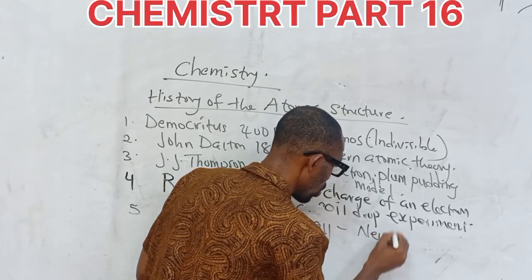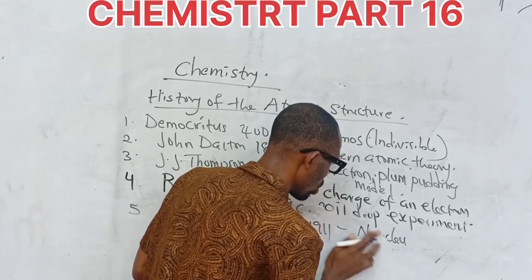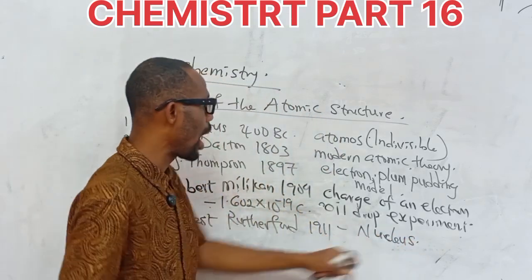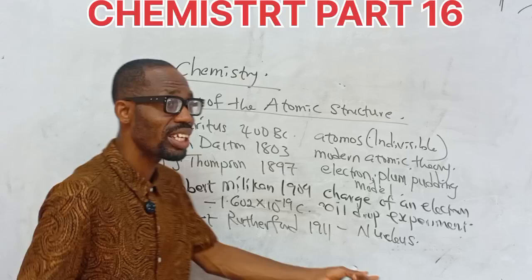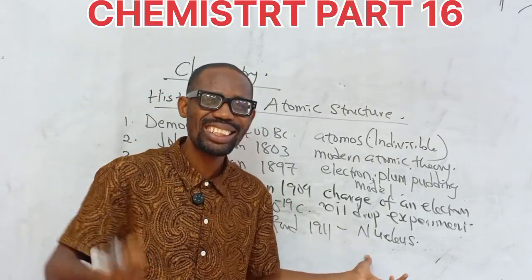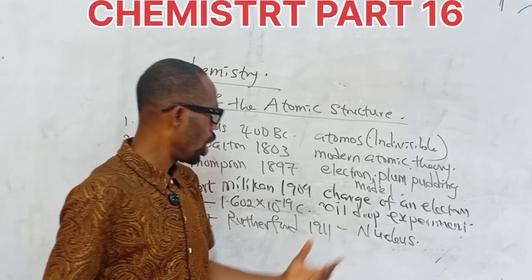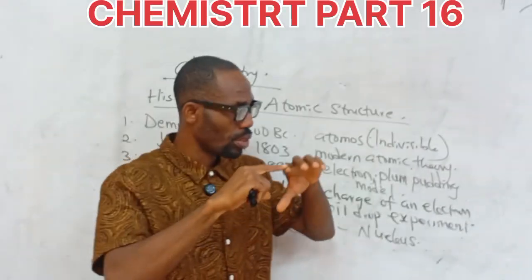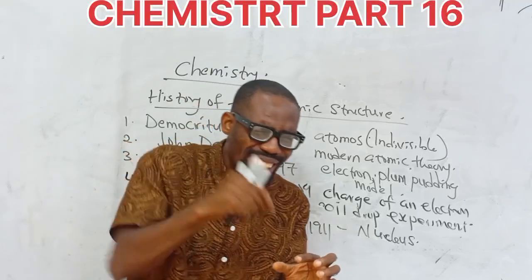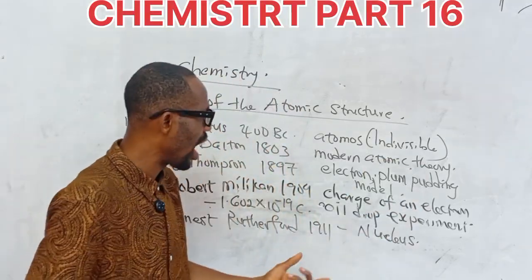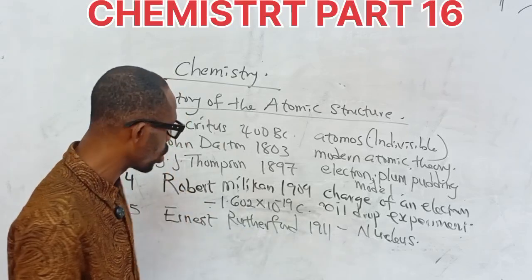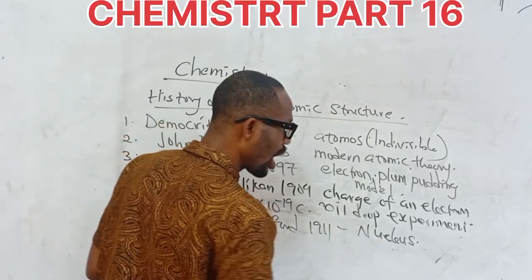He discovered the atomic nucleus through an experiment which we call the alpha scattering experiment. And he described that the atom is made up of a centrally dense core where the mass of the atom is concentrated. He talked about the atomic model structure defining the nucleus.